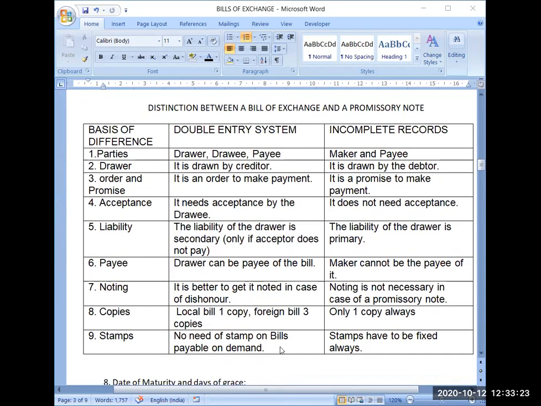Now, what is the difference between bills of exchange and a promissory note? The first difference is... I have not changed the headings, just a minute.